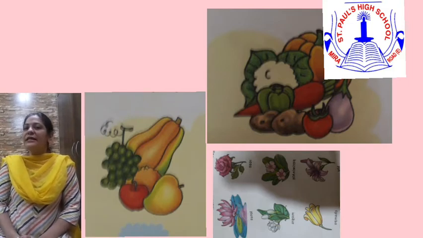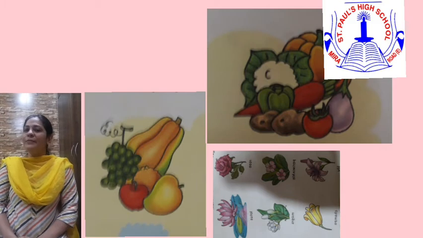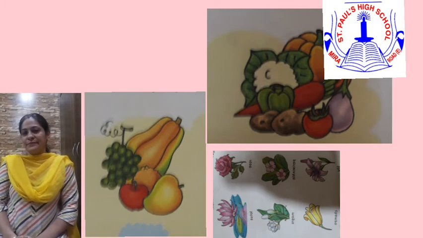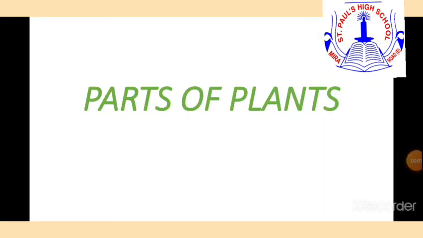So children, now we are going to learn about parts of plants. Children, I have shown you what plants mean, where they grow, and the different types of plants, and they are also called living things. So now children, I am going to show you some parts of plants.